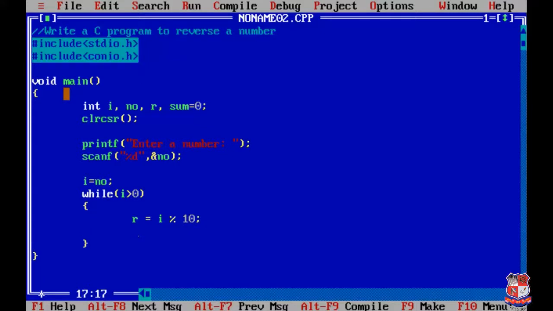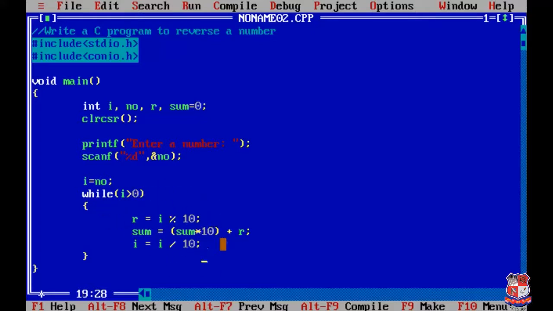Then we have to write the equation sum equals to sum into 10. We have to put this value into the bracket, and then we have to add a value, and that value is the remainder. Then we have to go for the next iteration, and for the next iteration we have to make the value of I, and for that we have to write I equals to I divide by 10. These three statements will execute again and again.